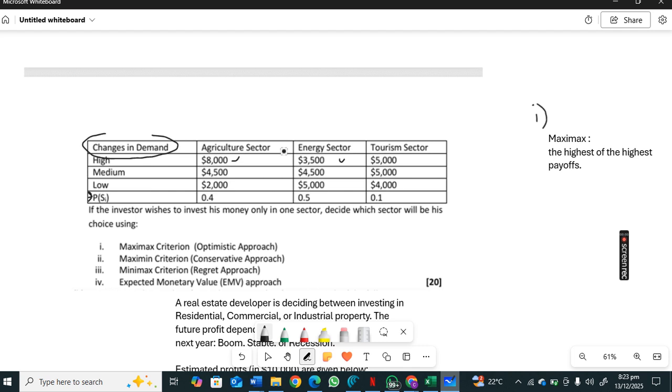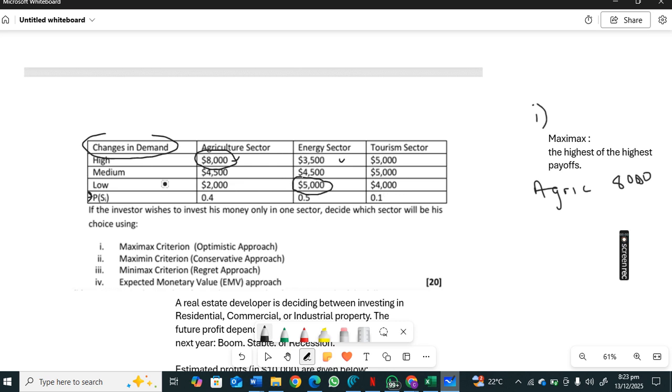If we come to agriculture sector, we've got 8,000, 4,500, and 2,000. So the highest payoff in agriculture is 8,000. You come to the energy sector, you can see here the highest payoff is $5,000.